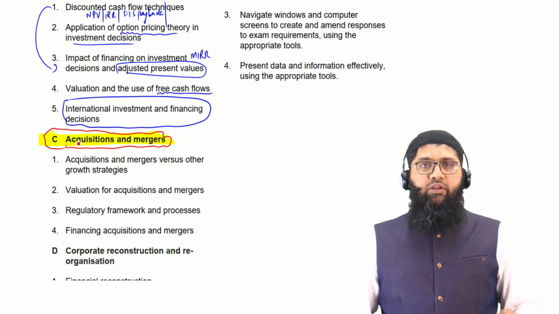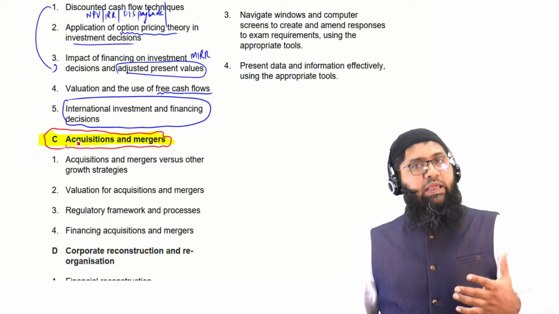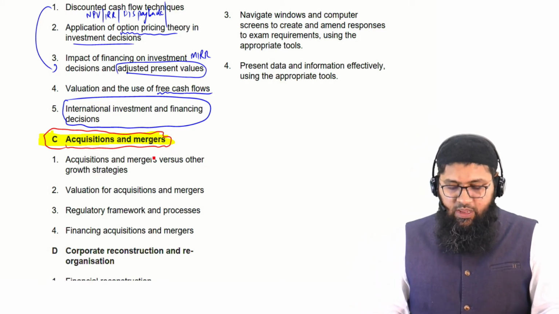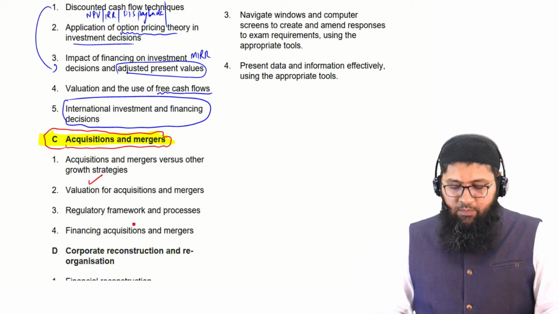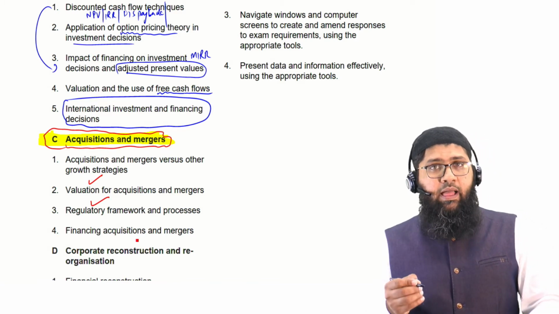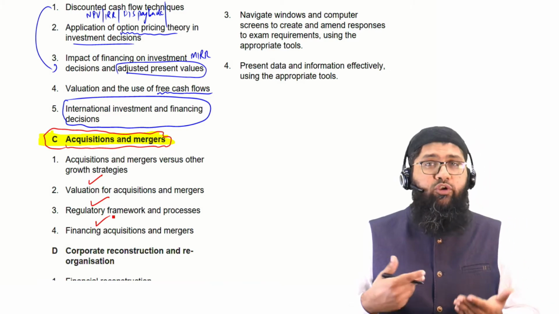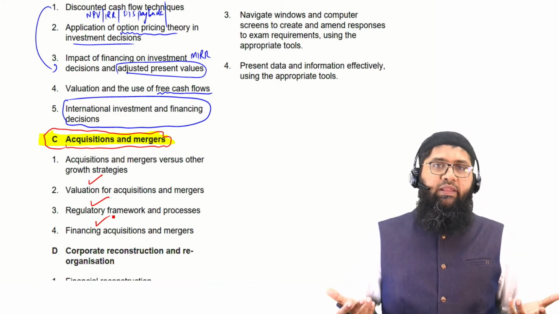So what is this mergers and acquisitions that we are going to be talking about? We are going to be discussing multiple aspects of mergers and acquisitions, not just the valuation, but even the regulatory requirements with respect to the acquisition, plus the financing decision, that is, how should we be financing this mergers and acquisitions.